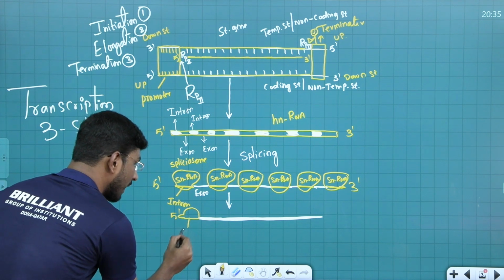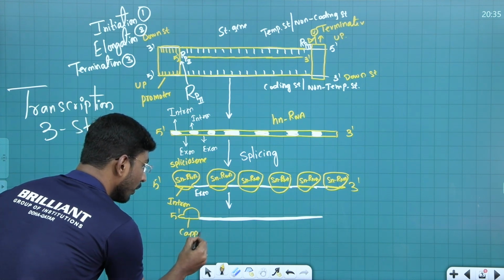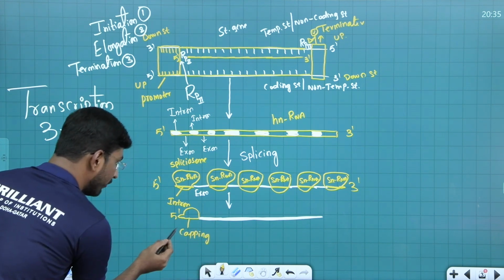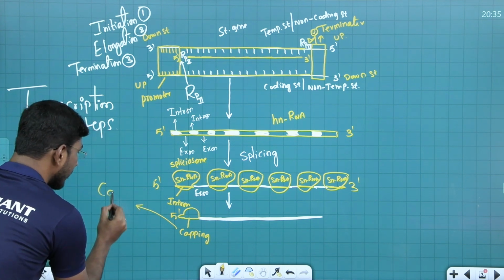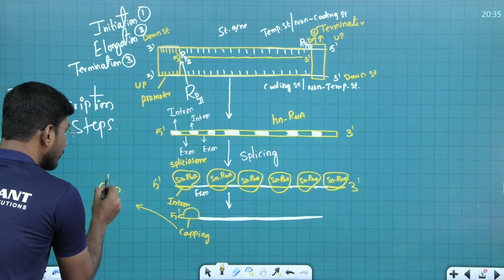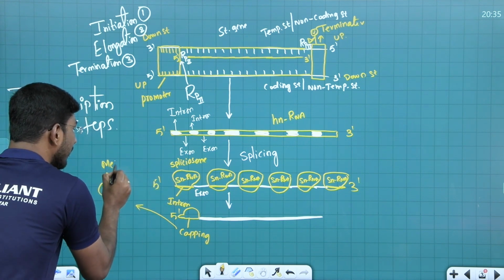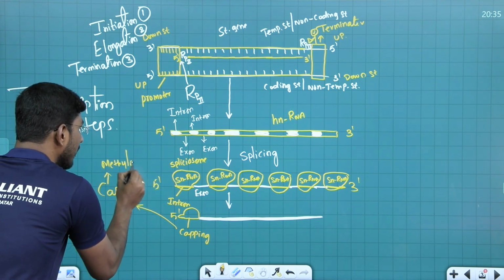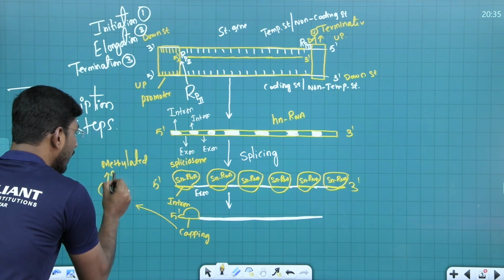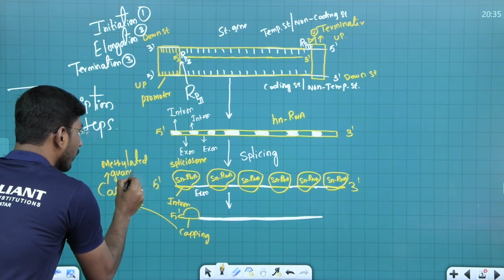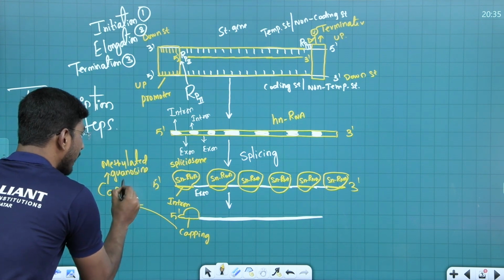This is called capping. Sir, what is this cap made up of? This cap is made up of a specific unusual nucleotide. What is that? Methylated guanosine triphosphate.